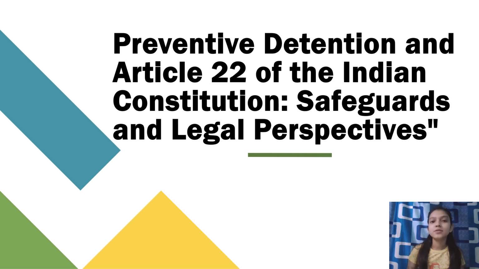A person commits a wrong, so that the wrong cannot be repeated in future, for that reason he has to be punished. So that is the very reason why preventive detention is added under the Indian Constitution. So in today's video, we are going to understand Article 22 of the Indian Constitution in depth. We will understand what preventive detention is, and what safeguards have been added in the Constitution itself. So let's get started.